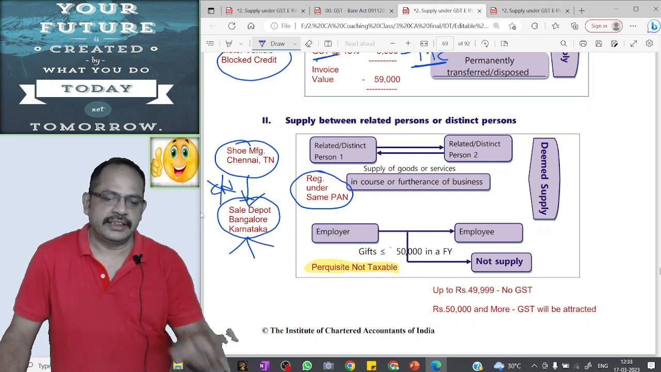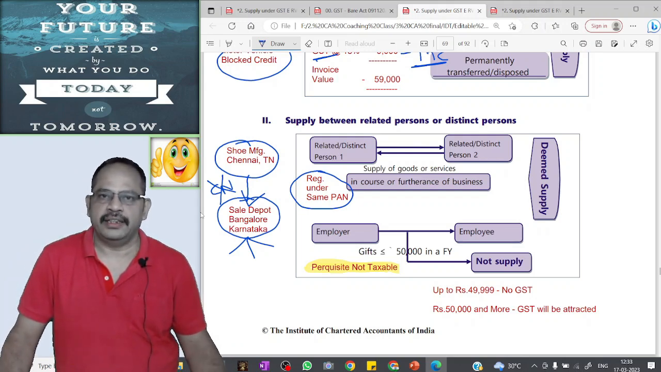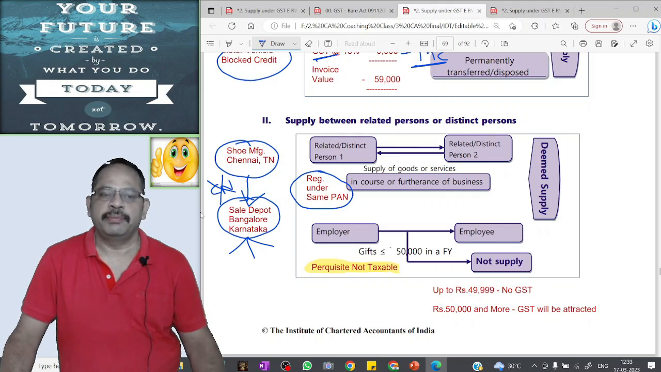Even though there is no consideration in this case, it will be treated as supply. It is a taxable event and GST will be attracted.